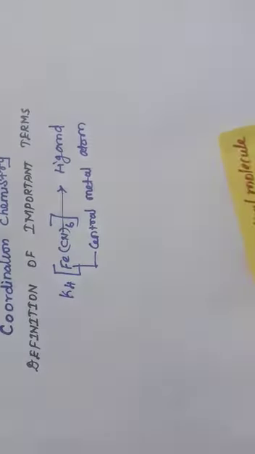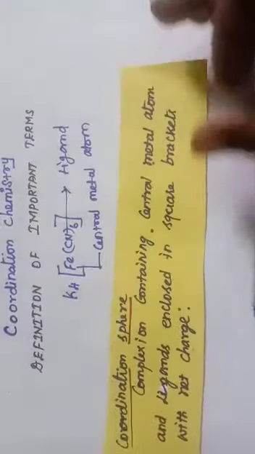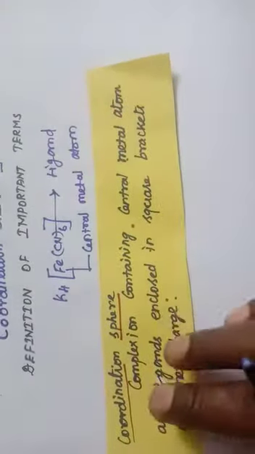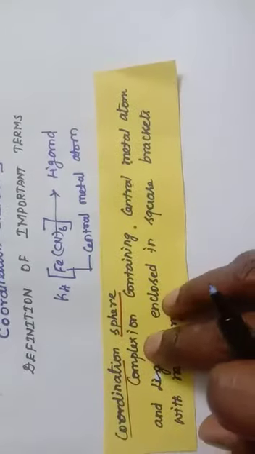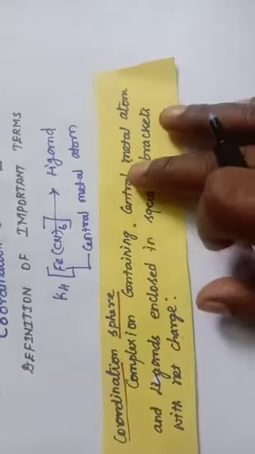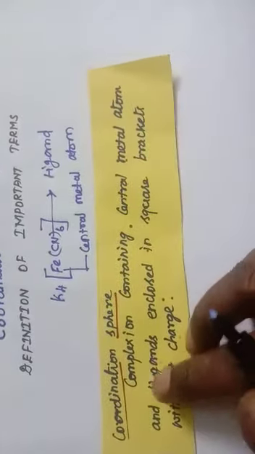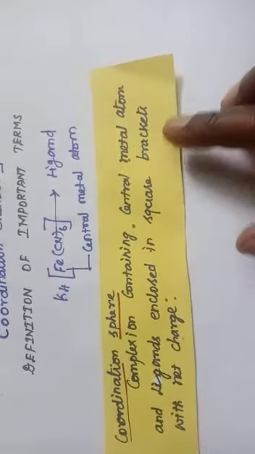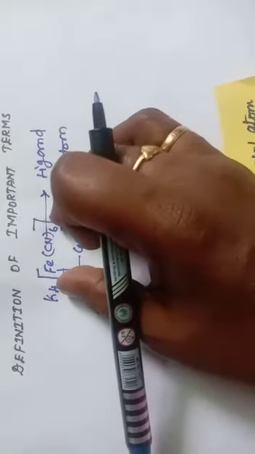Another one is coordination sphere. Coordination entity and coordination sphere, both the terms are more or less the same. Coordination sphere means complex ion containing central metal atom and ligand enclosed in square bracket with net charge. So this is the coordination sphere.